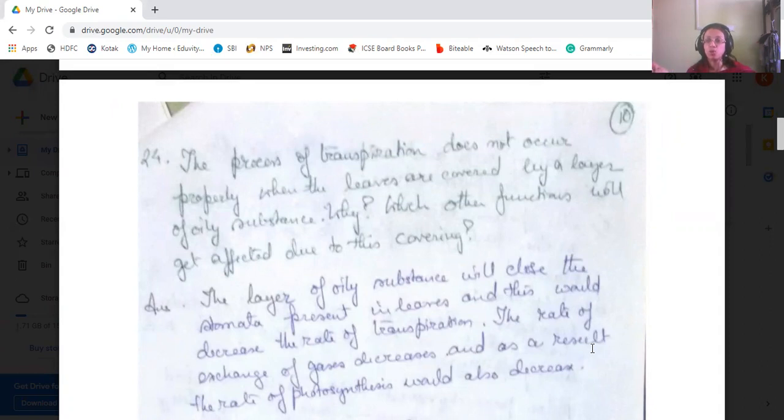Like in the desert snow, some of the plants have some oily substance. We see that cactus type of plants have some oily substance on them. And therefore the transpiration does not occur very properly. Why is it so, and which other functions will get affected due to this covering?